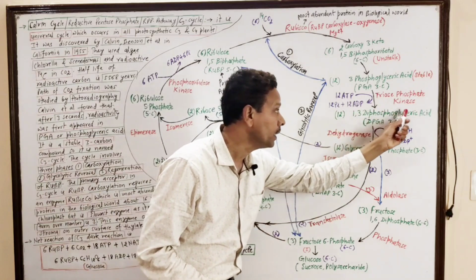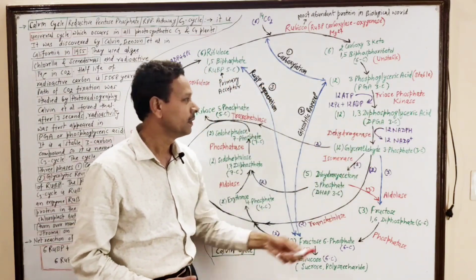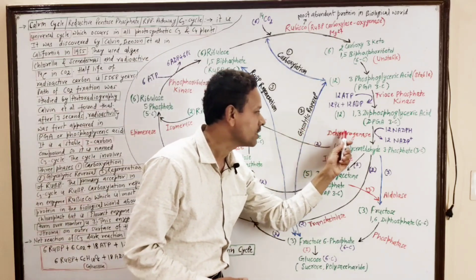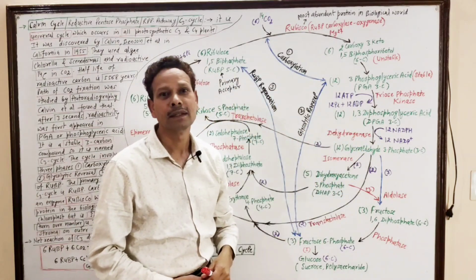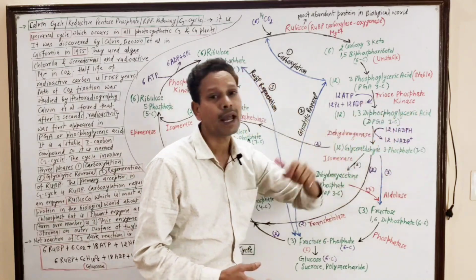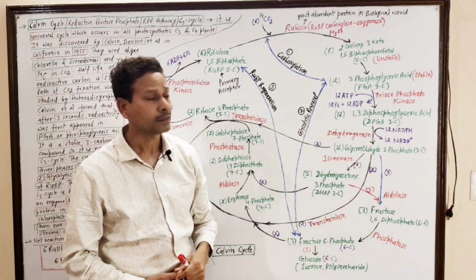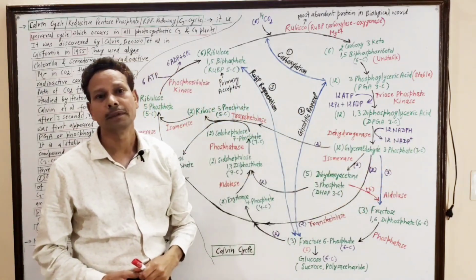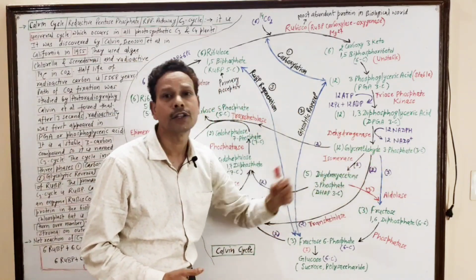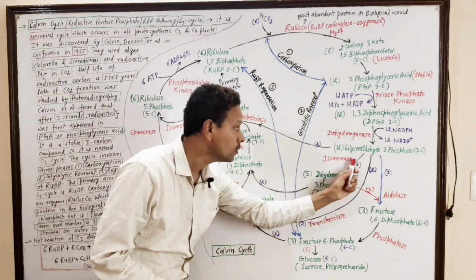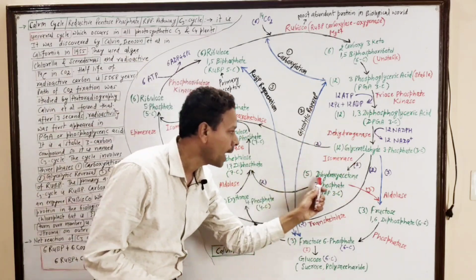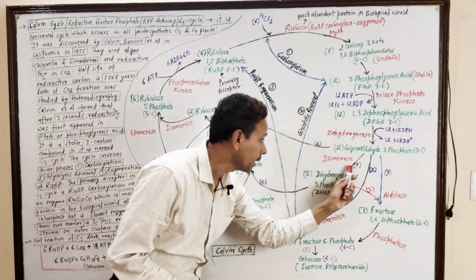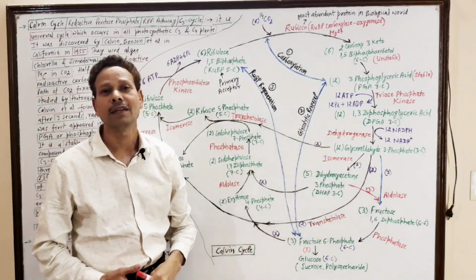And this 1,3-diphosphoglyceric acid undergoes dehydrogenation in presence of the enzyme dehydrogenase and a reducing agent NADPH to produce glyceraldehyde 3-phosphate. This molecule undergoes isomerization to produce dihydroxyacetone phosphate. The reaction is catalyzed by the enzyme isomerase.